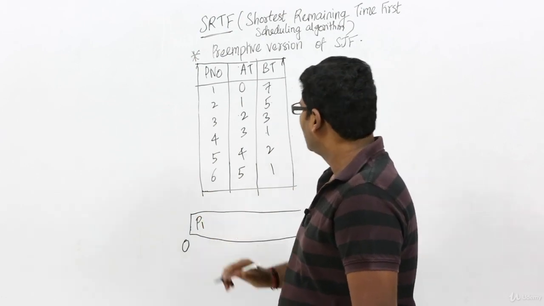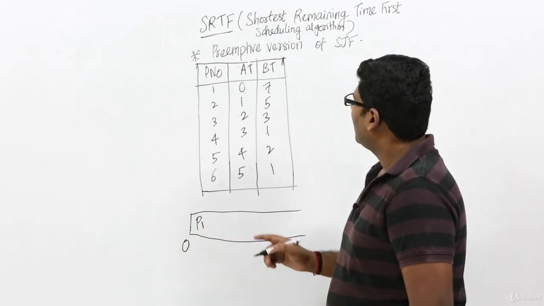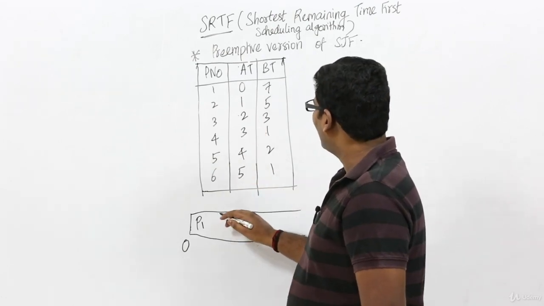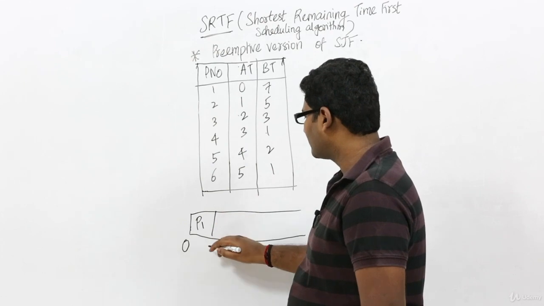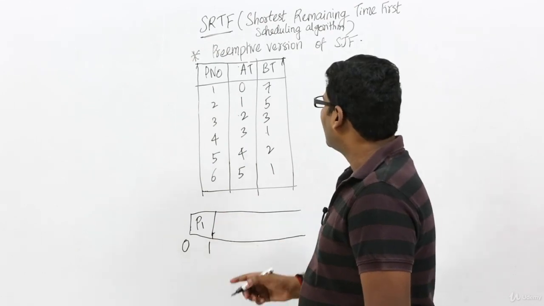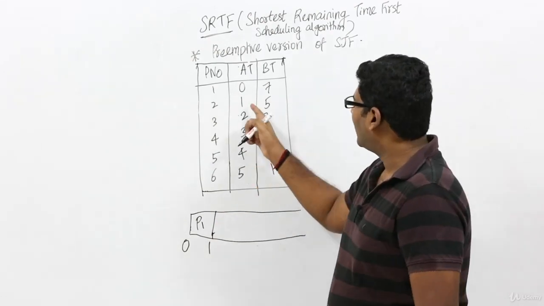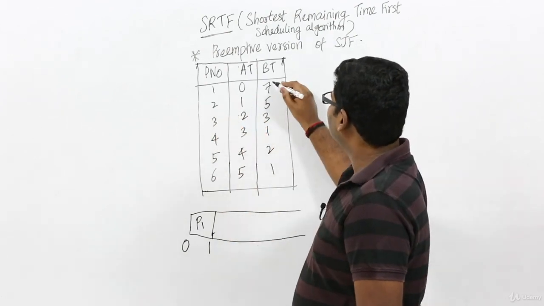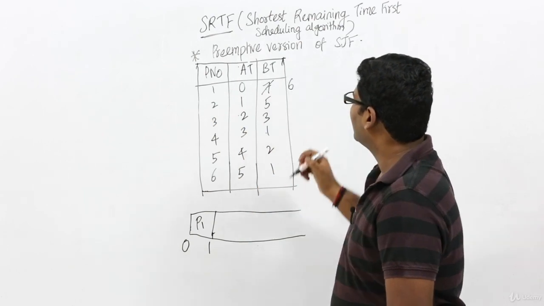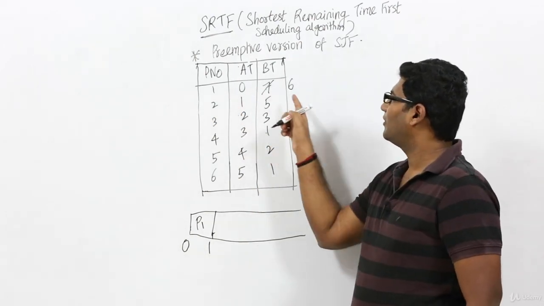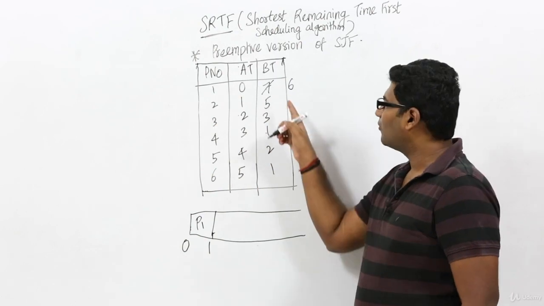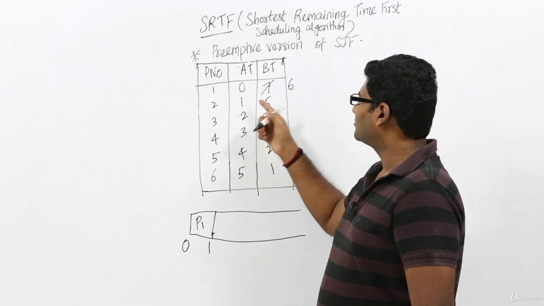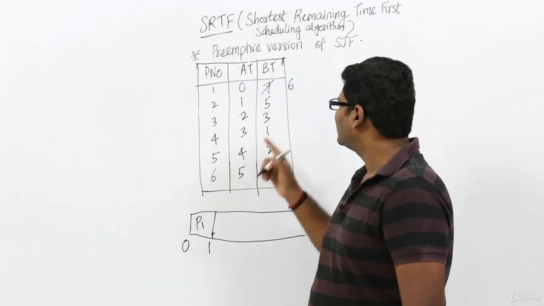Now it will execute for only one time unit. Why? Because at one time unit, process P2 has arrived, and we have executed for one time unit. The remaining time for process P1 is only 6. Why? Because out of 7 we have executed one time unit, so the remaining time which process P1 needs to execute further is only 6.